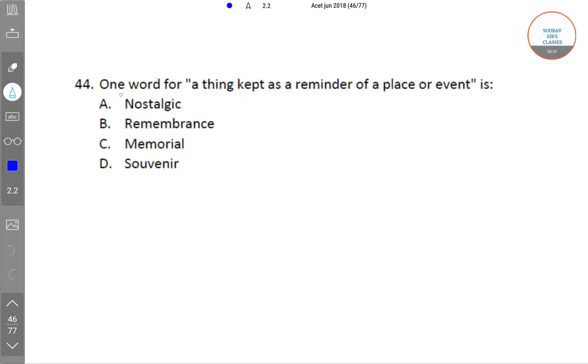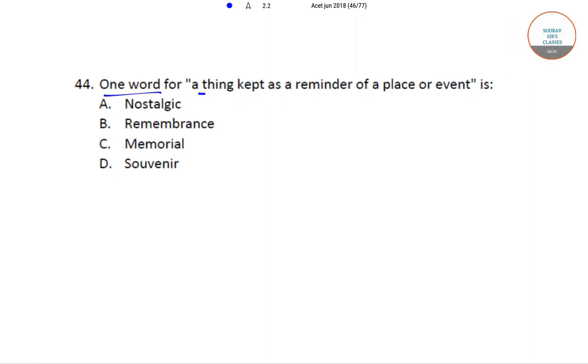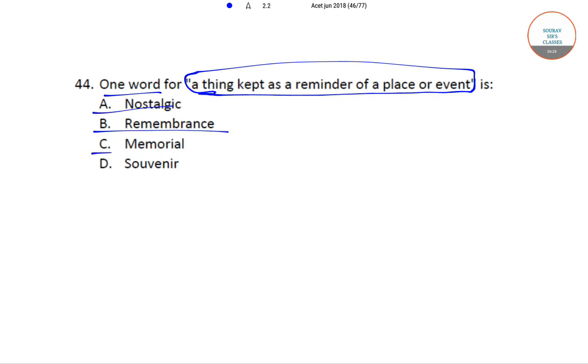The next question is, one word for a thing kept as a reminder of a place or event is option A nostalgic, option B remembrance, option C memorial, and option D souvenir. Option D, that is souvenir, is the correct answer.